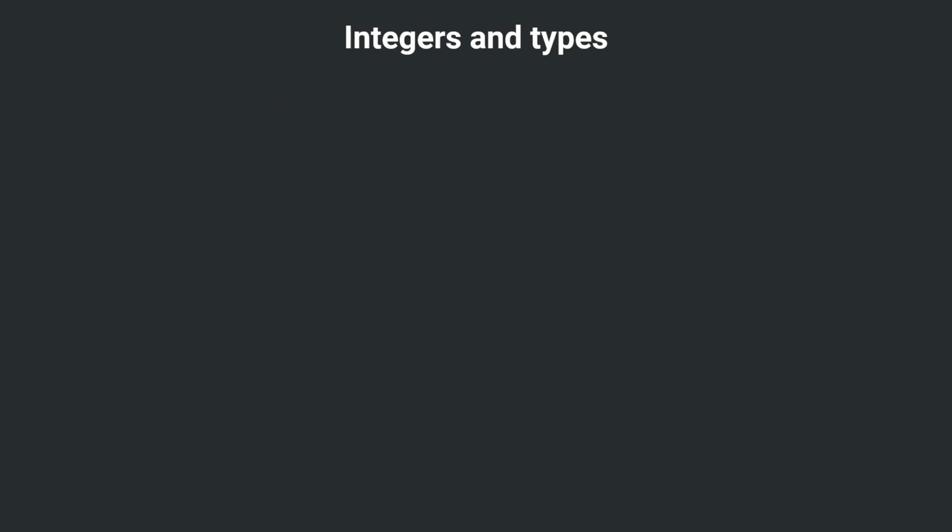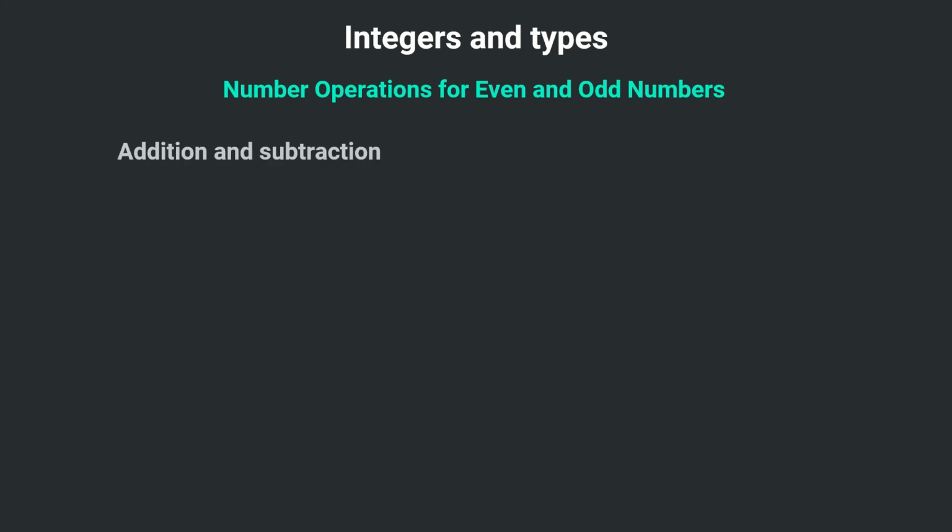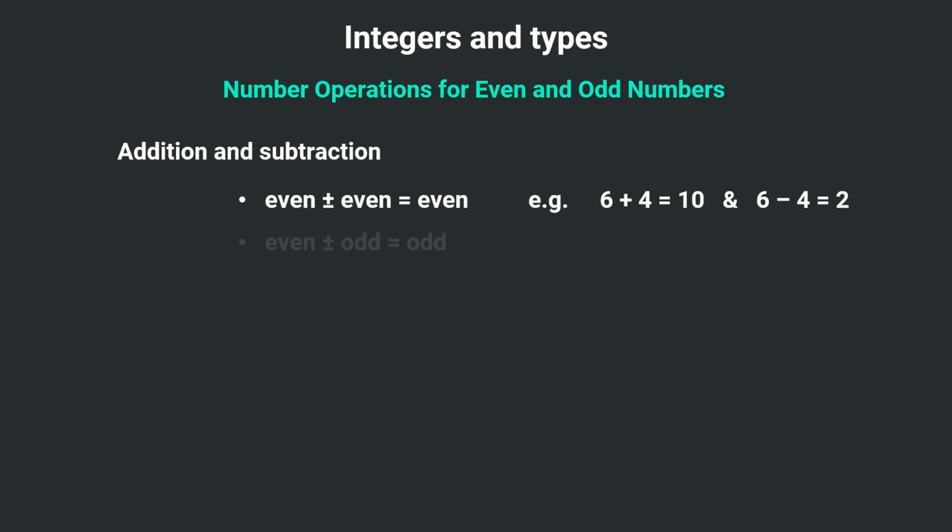Now, if we want to go into the number operations for even and odd numbers, let's start with addition and subtraction. So even plus even is even, and even minus even is even. For example, 6 plus 4, both are even numbers, so their addition is 10, which is also an even number. And similarly, 6 minus 4, both are again even numbers, and their difference is 2, which is also an even number.